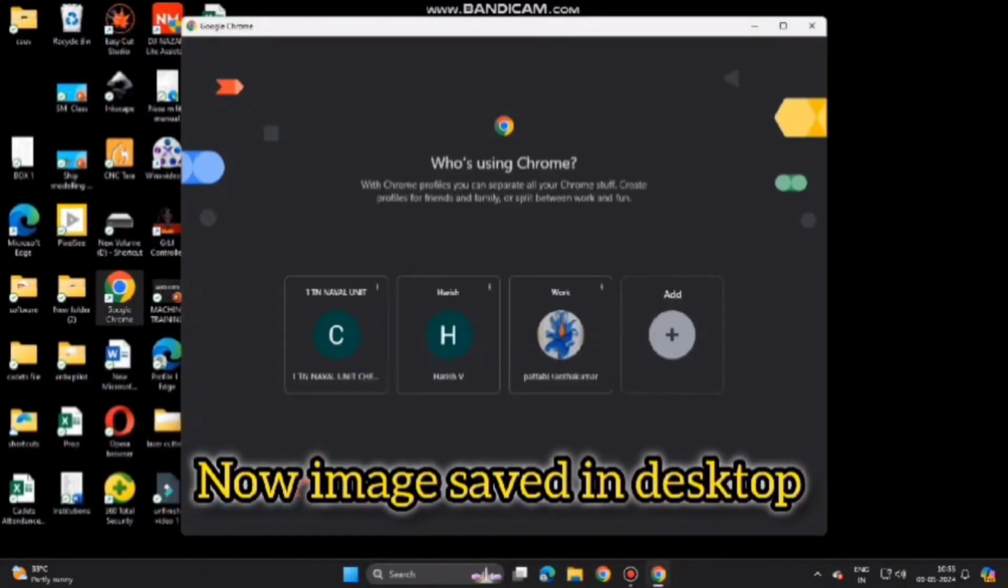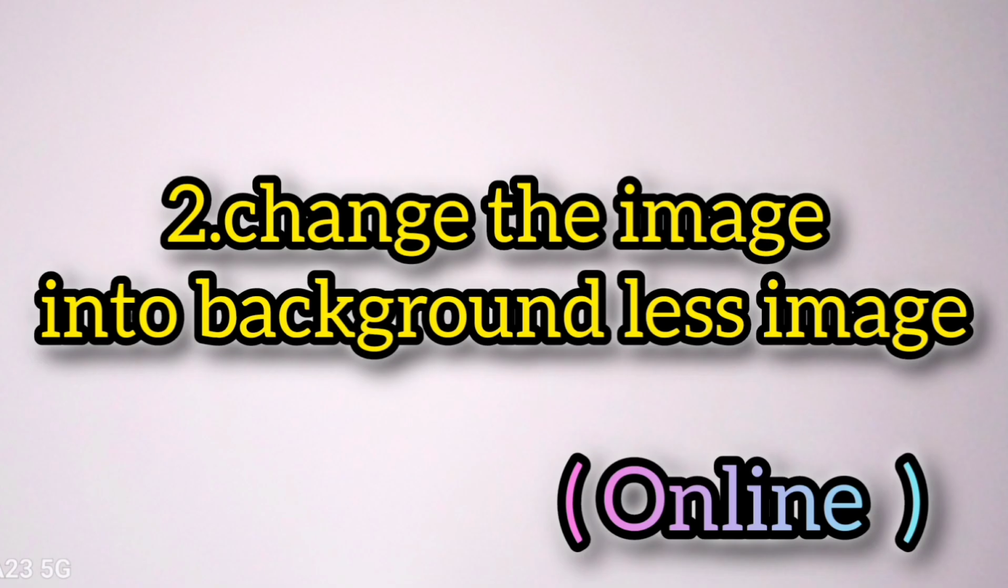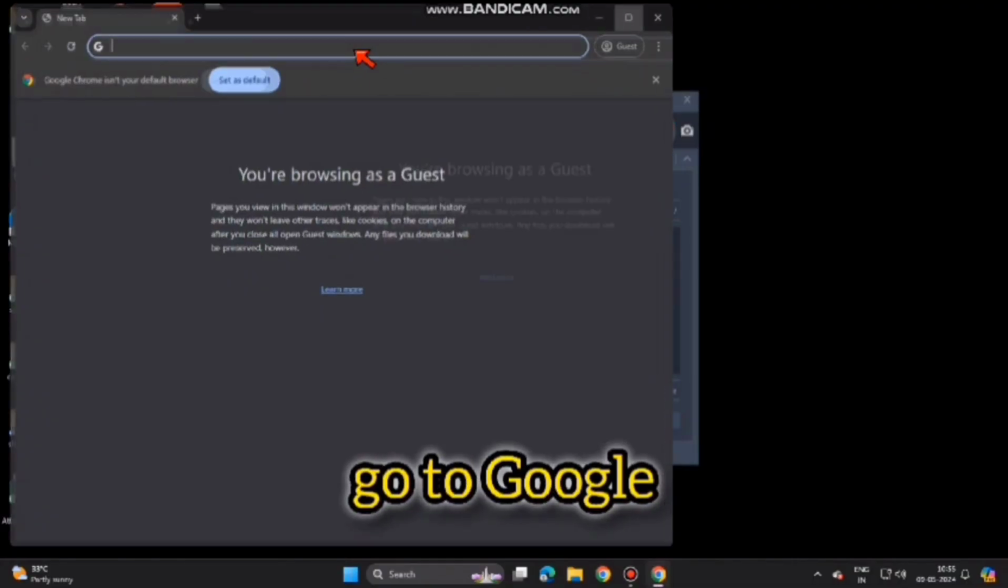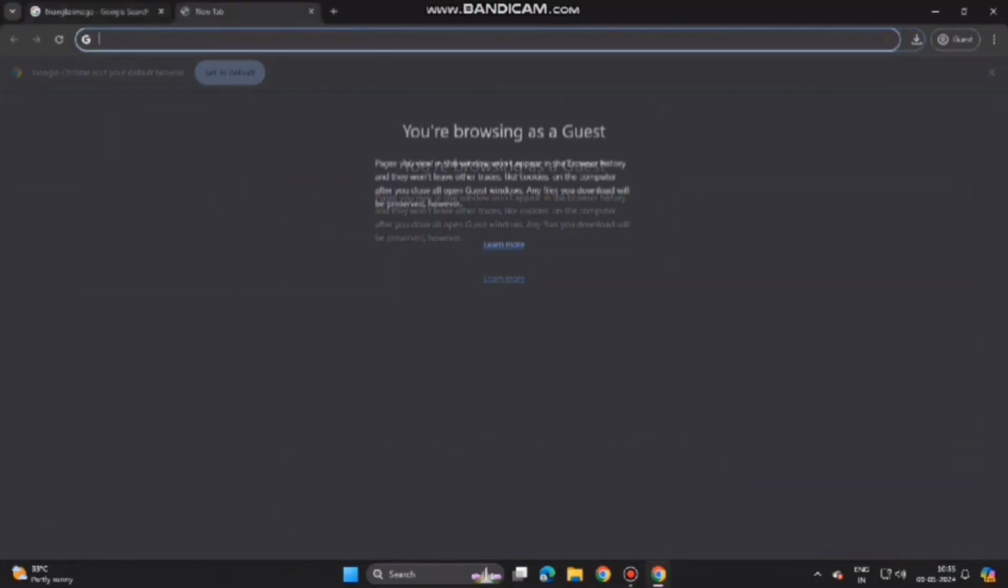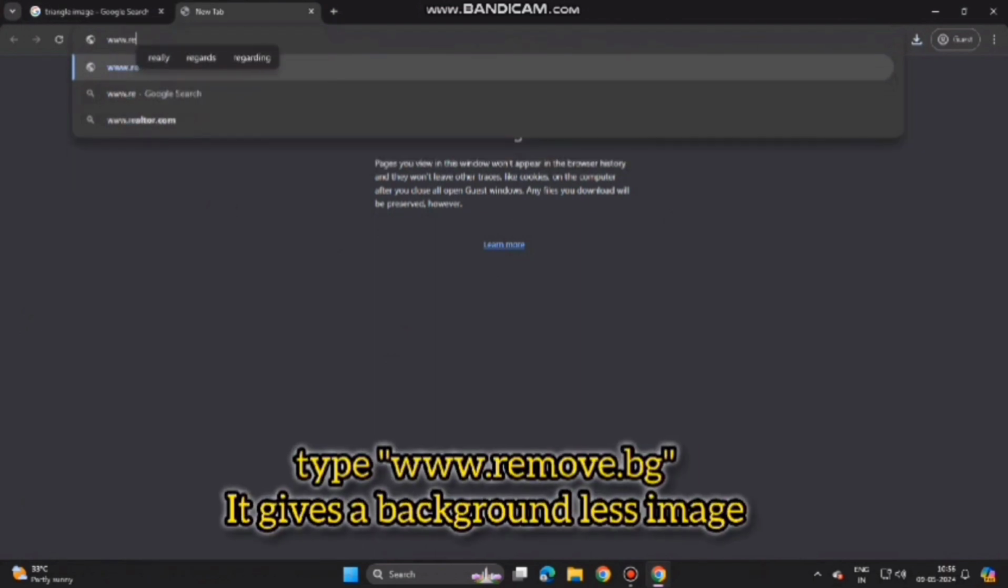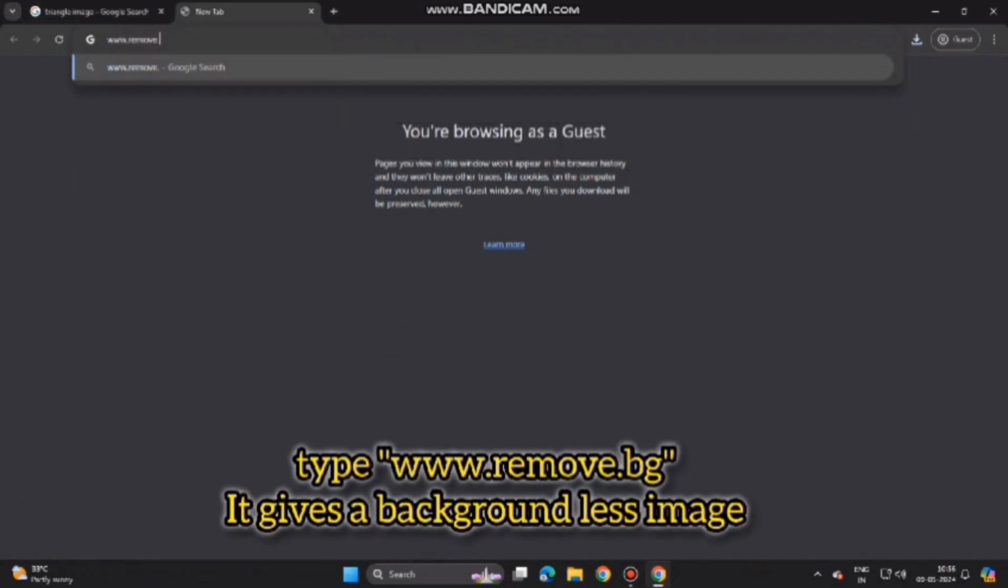Now the image is saved in the desktop. Change the image into a backgroundless image. Go to Google. Type www.remove.bg. It gives a backgroundless image.